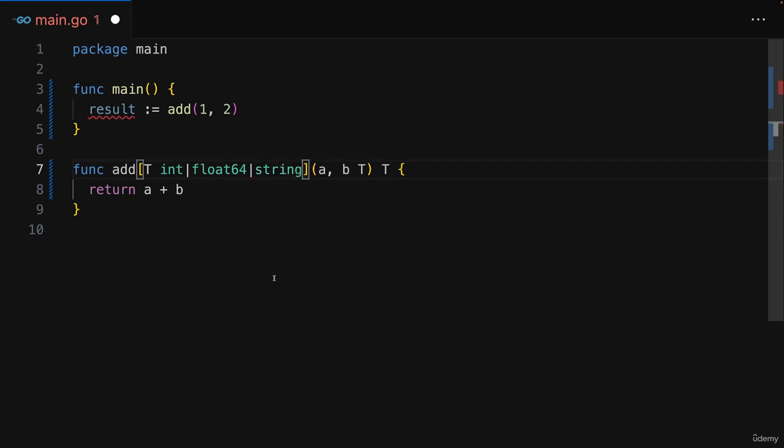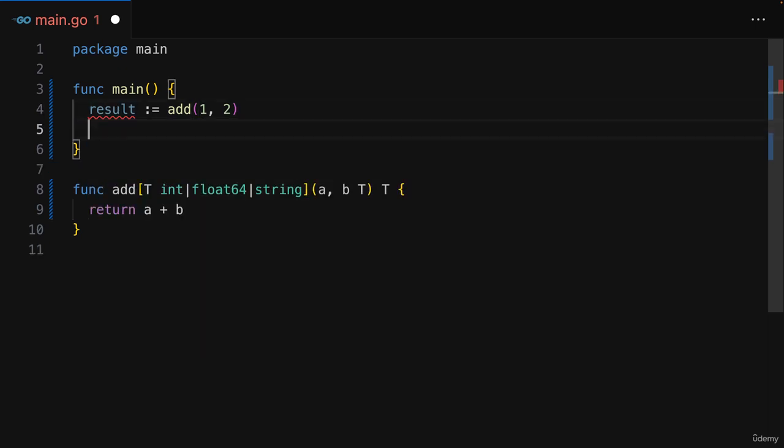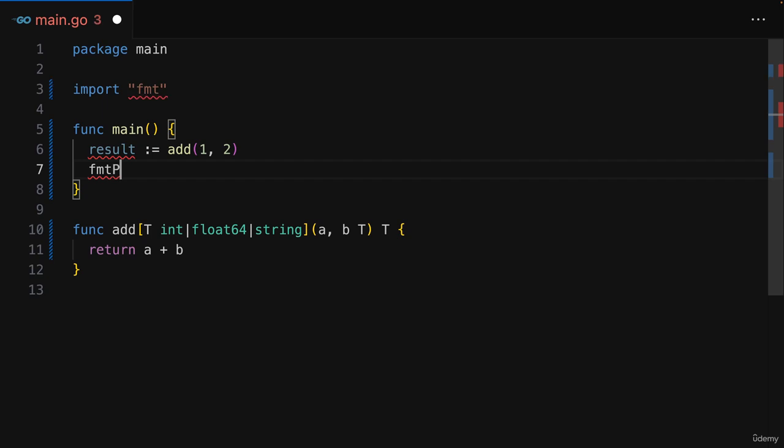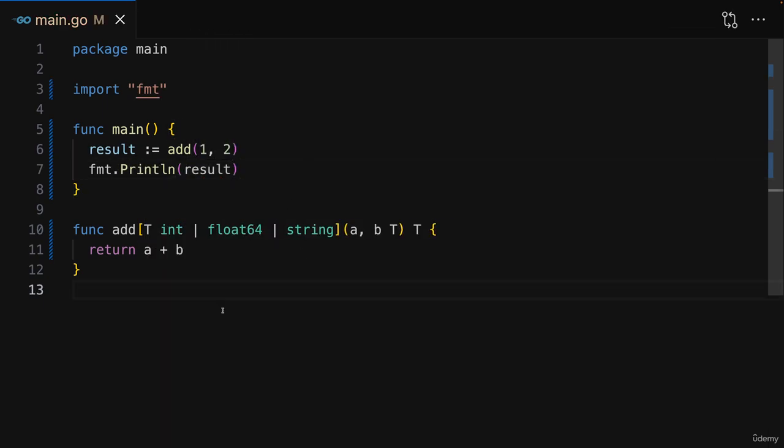Like this. With that, I'm saying that T can be any type as long as it's an int, a float, or a string. And therefore now this all works, and the only complaint is that I'm not using result. But of course we can change this by simply outputting it here, like this. And this code now therefore works and is written in a very generic way by using this generics feature.